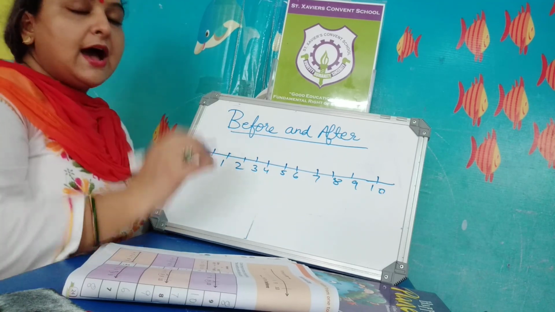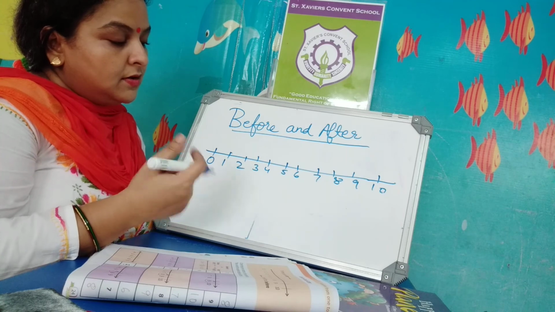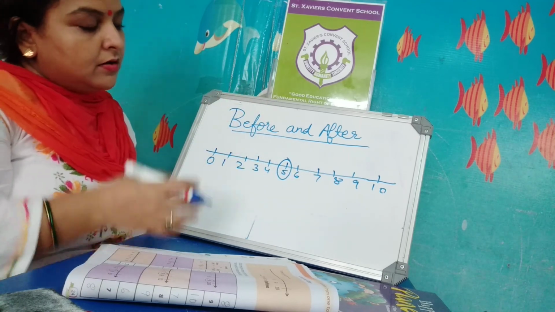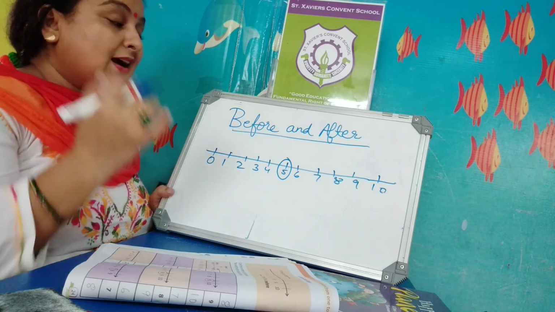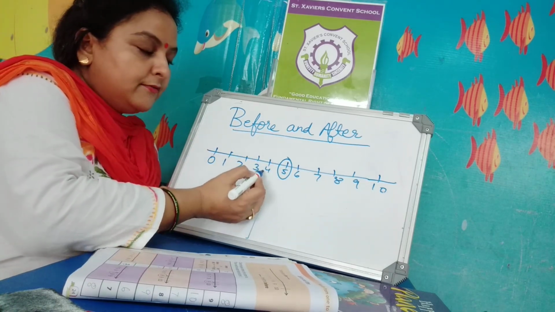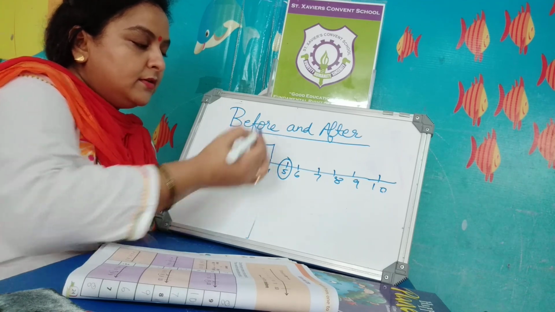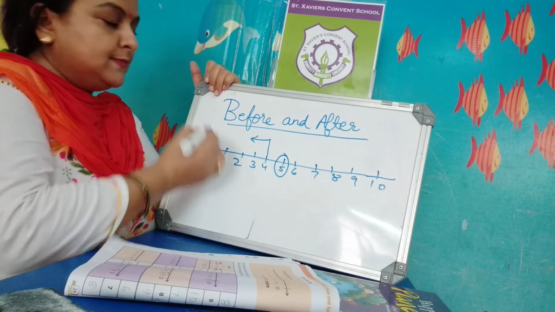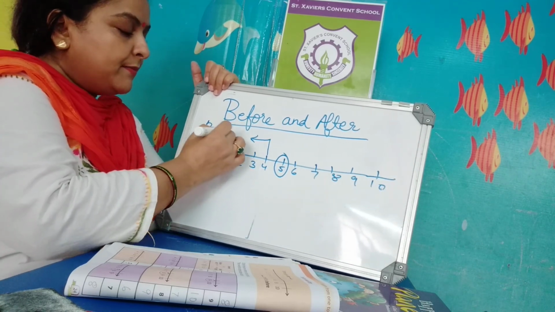Suppose I choose the number 5. Which number comes before the 5? The number 4 will come before the 5. The left side of the number is before. Remember this.